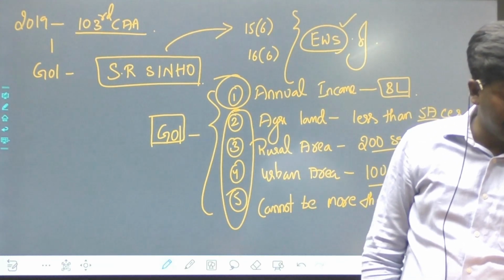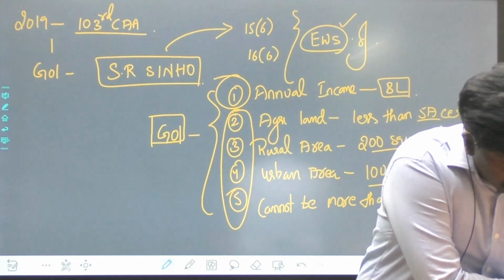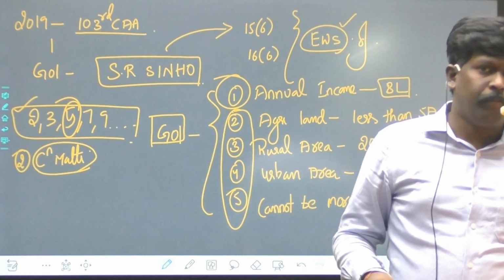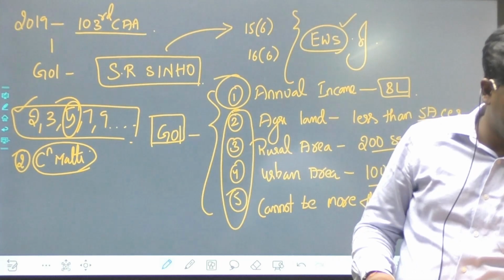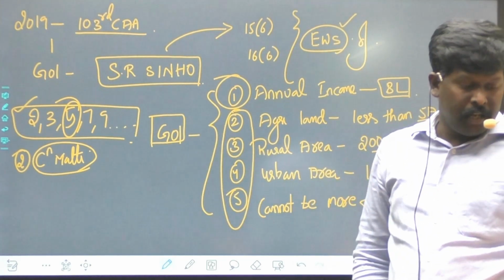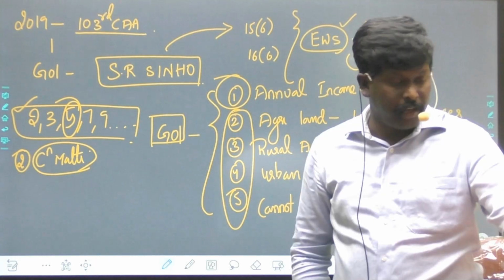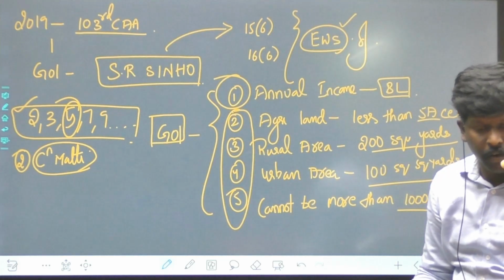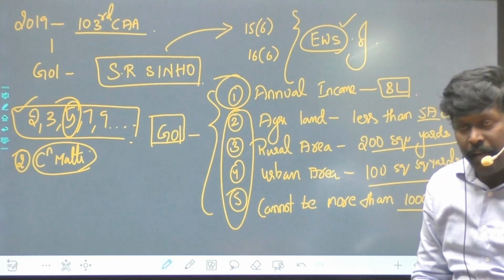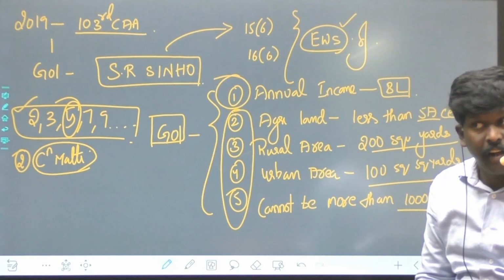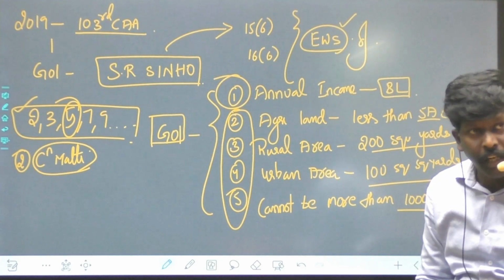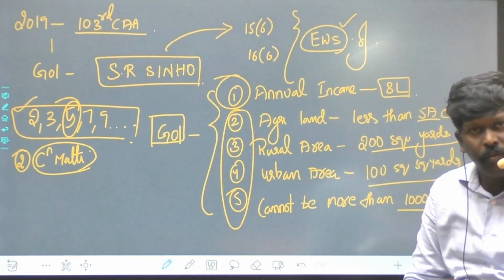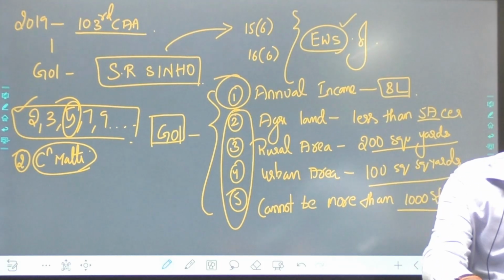103rd Constitutional Amendment Act, a 5 judges bench. While giving the judgment, Supreme Court said reservations on economic criteria do not violate the basic structure doctrine. In fact, it is an affirmative action by the state to ensure an equitable, egalitarian society.